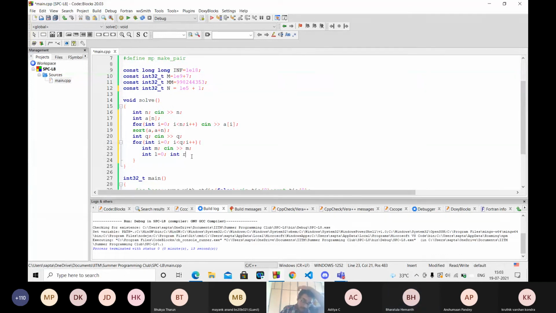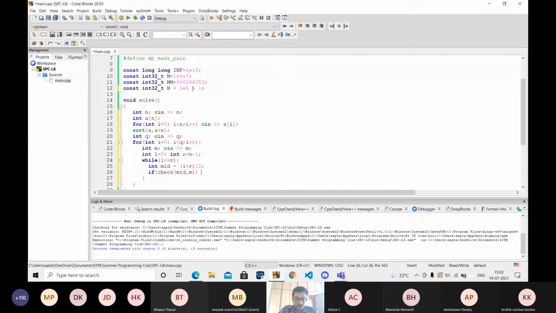So the left pointer is 0, the right pointer is n minus 1. Then while L is less than or equal to R, what I do, middle value is (L plus R) by 2. Then I will define a function which is check of mid and M. I'll just define check in a minute.